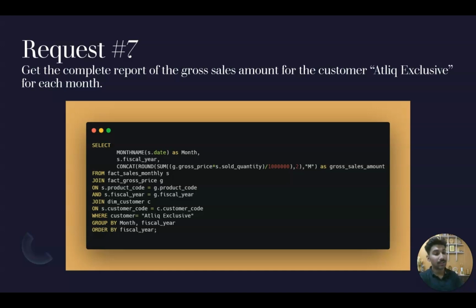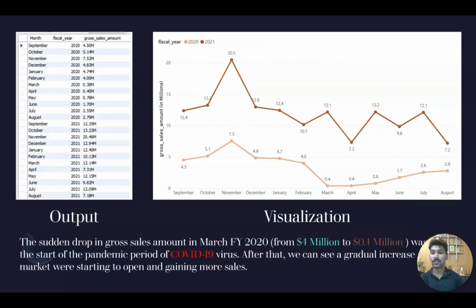First I get the month, then the fiscal year. So the month is there, but you will see fiscal year also. So it tells that this month is of this fiscal year. Then I also have the gross sales amount. Gross sales amount is basically the gross price multiplied by the sold quantity. These three are needed in the output, and I have grouped them by month and fiscal year, then ordered them by the fiscal year. So first there will be the gross sales amount for fiscal year 2020, and then 2021. So here is the output.